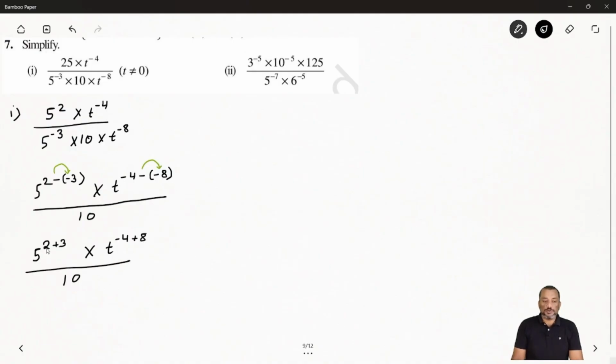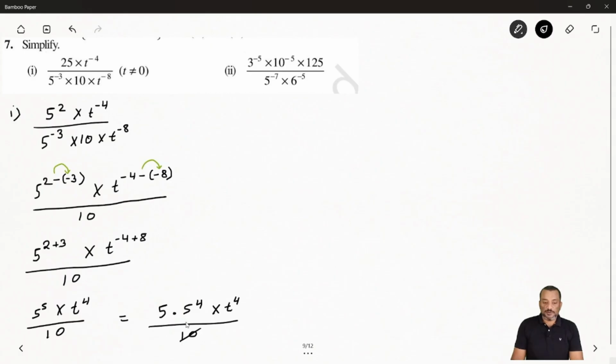Okay, now you can see 5 to the power 2 plus 3, 5 to the power 5, and times t to the power minus 4 plus 8, so you will get t to the power 4, by 10. Hope you're getting this much. Break the 5 to the power 5 as 5 times 5 to the power 4 times t to the power 4 over 10.